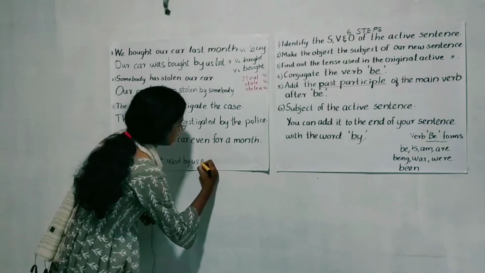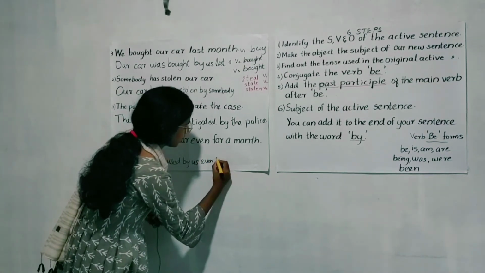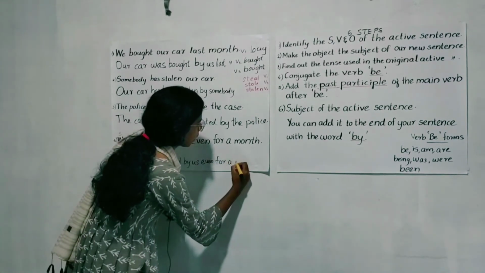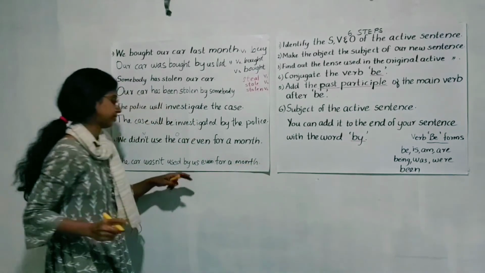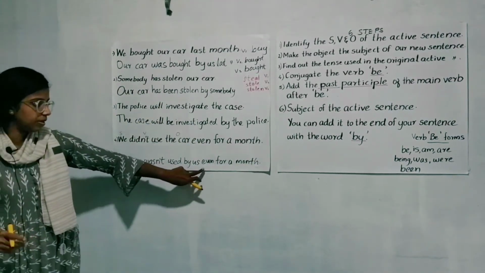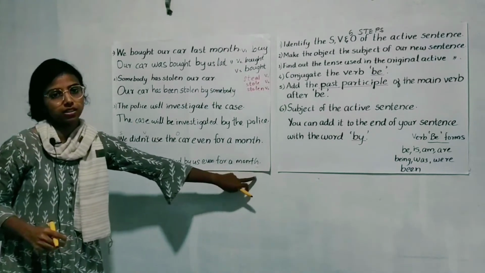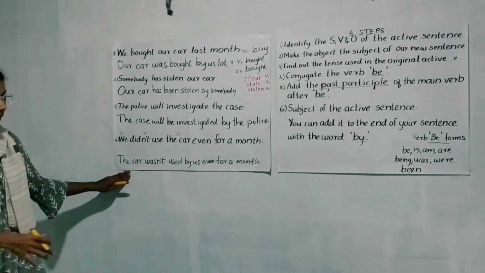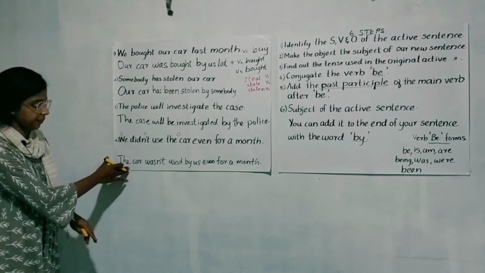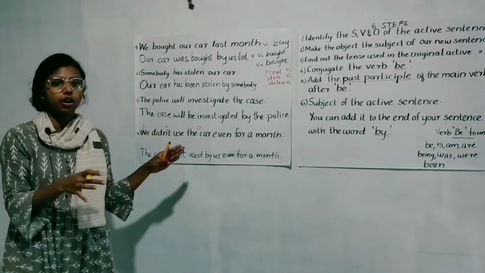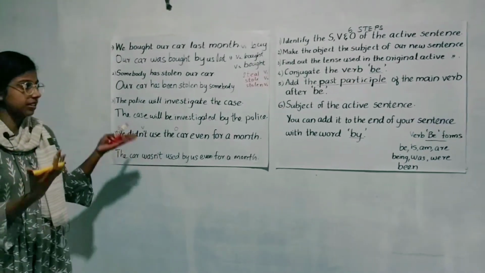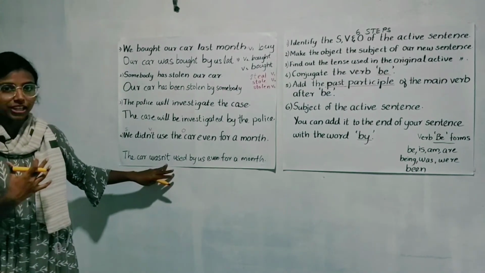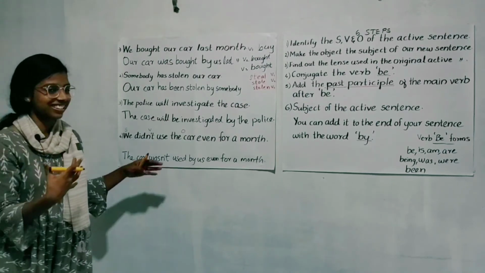Then we can add the additional information, the prepositional phrase, that is even for a month. The car wasn't used by us even for a month. So our new passive sentence is formed. Here the importance is given to the object, that is the car. Okay. So this is how we turn an active sentence into a passive sentence. You get it? It's easy, right?